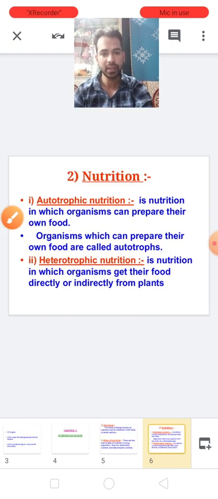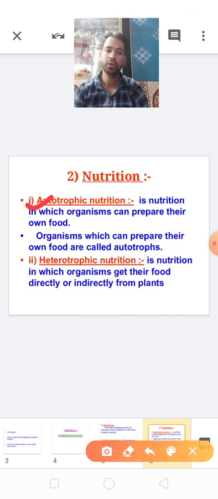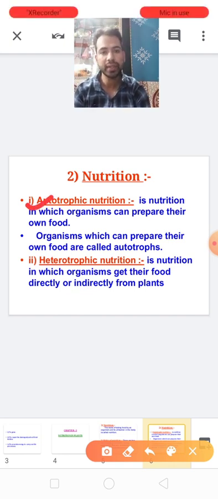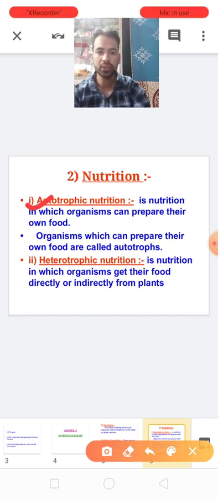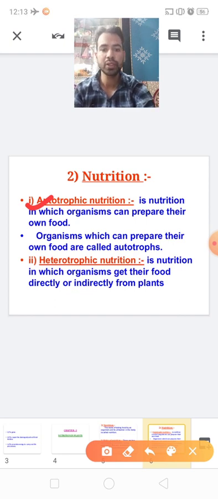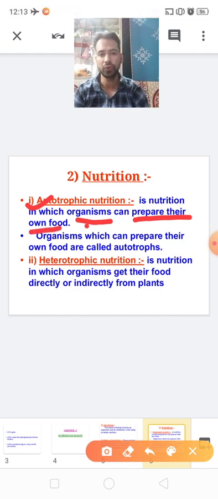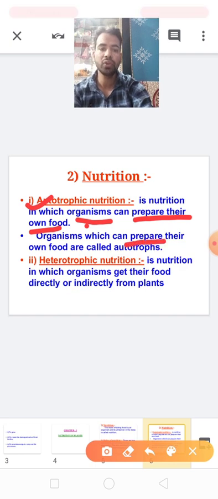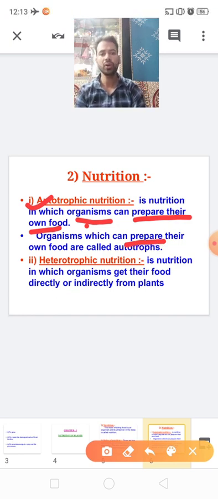See here, the first I have written here is autotrophic. Auto means self, and trophic means nourishment. So we can say that in autotrophic nutrition, organisms can prepare their own food, and those organisms that can prepare their own food are known as autotrophs.